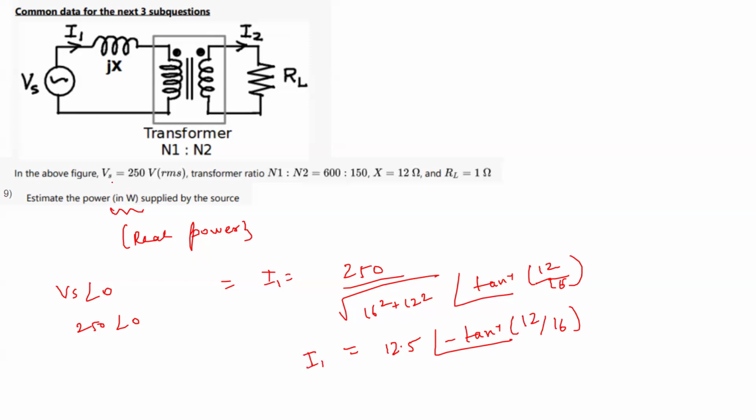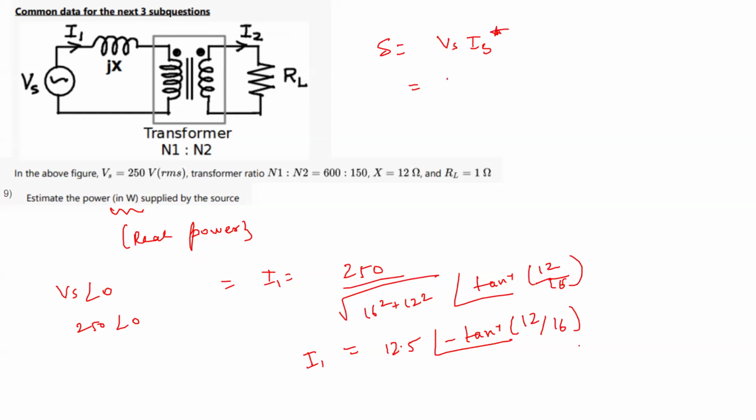Now we have Vs angle 0 and I1 with its phase angle. Now what is the expression of the power S? The expression of power is Vs into Is, or I1 conjugate. So if I take the conjugate, what will happen?